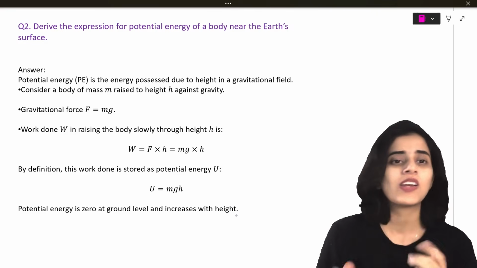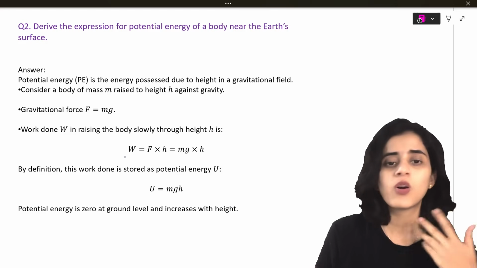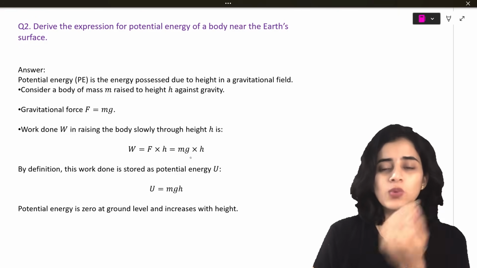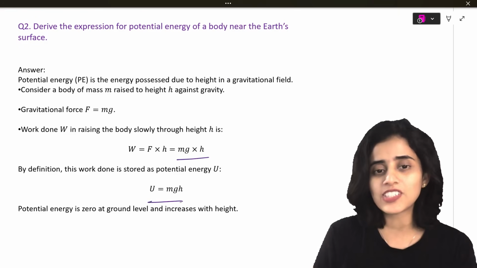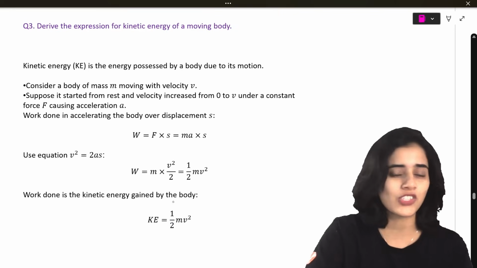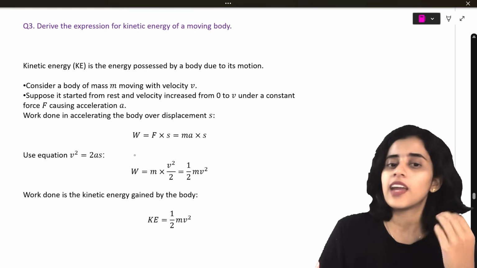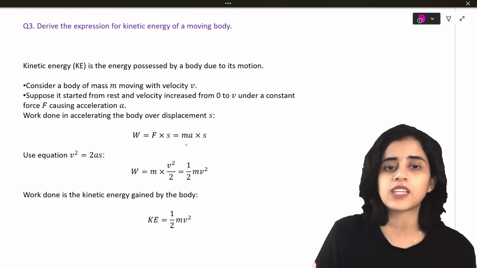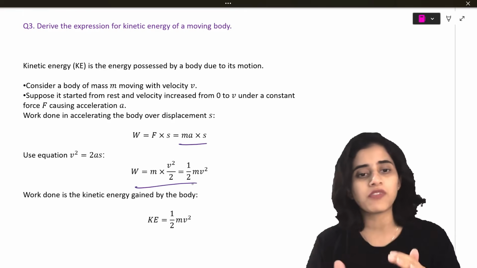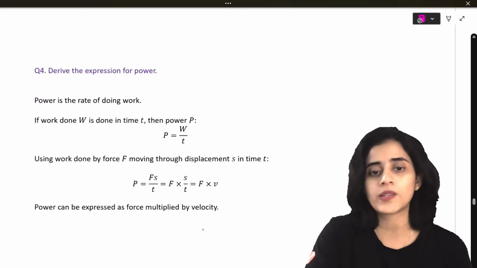Okay. Derive the expression for potential energy of a body near the Earth's surface. Work done is force times height. Force is what? Mass into acceleration. When it's gravity, it becomes mg times h. So this becomes U is equal to mgh. Derive an expression for kinetic energy of a moving body. Again, same thing. Work done is force times s, mas. Work done is m into v square by 2, which is half mv square. So kinetic energy is half mv square.